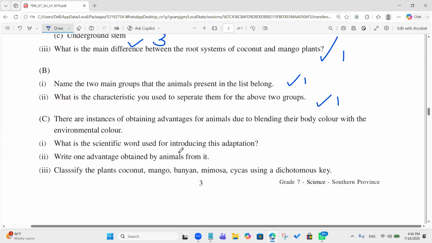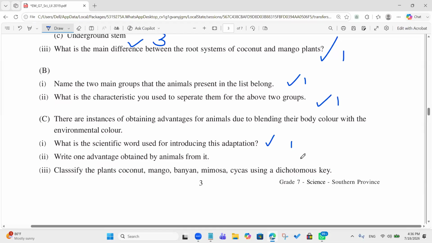There are instances of animals obtaining advantages by blending their body color with the environmental color. What is the scientific word used for this adaptation? Camouflage. So you can take 1 mark for this.